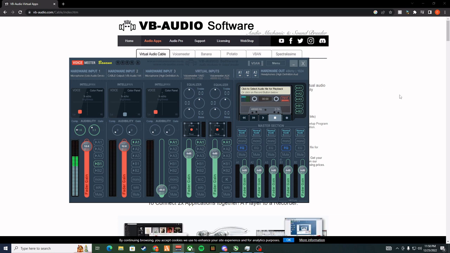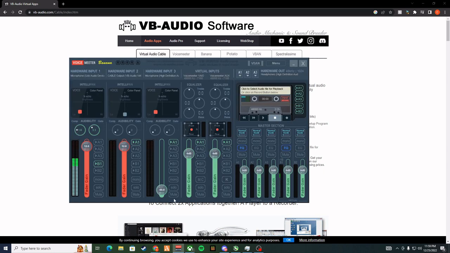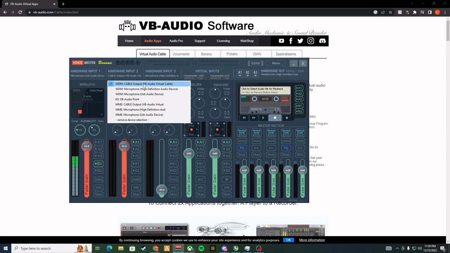Alright, so the virtual audio cable is basically for your music. It's basically to make your music come into the microphone. So what you want here is to make that your VB Audio virtual cable.